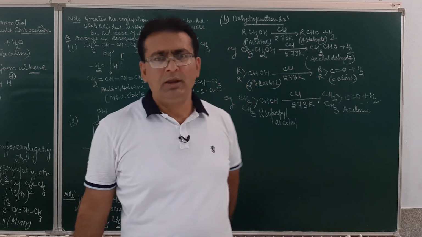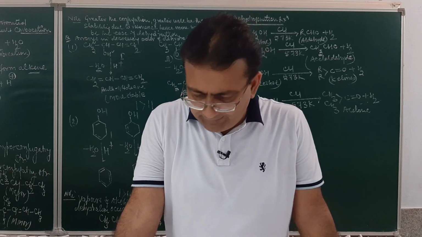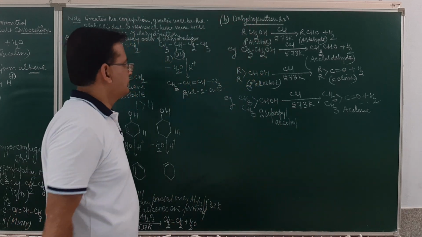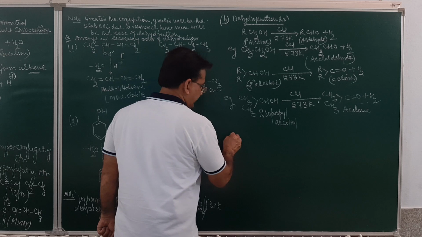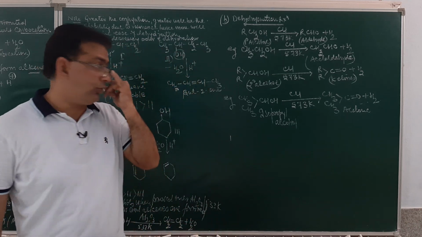Now, 3-degree alcohol in fact undergoes dehydration and results in the formation of alkenes. Remember this case, if you take 3-degree alcohol, it will undergo dehydration and form alkene.